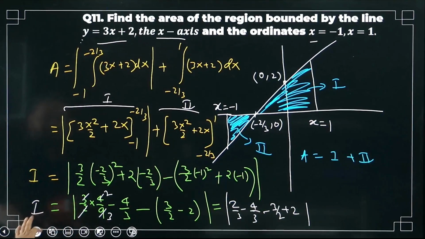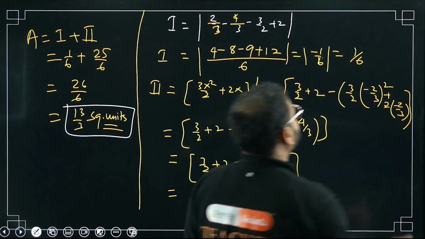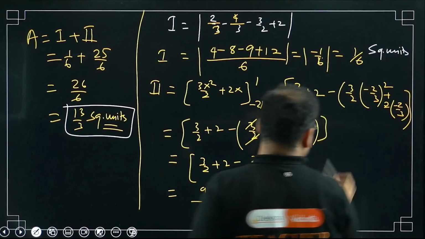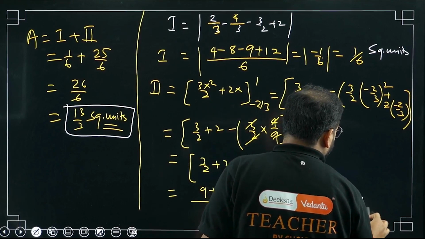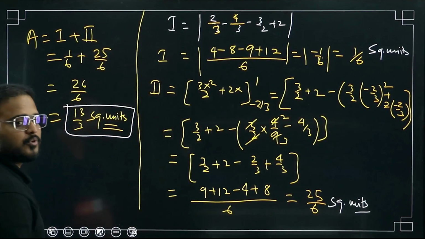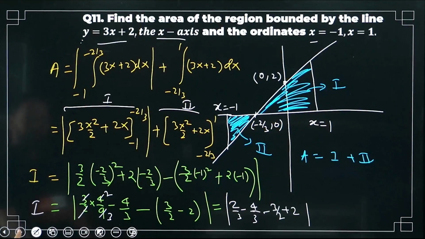Please check. Part 1 I've solved over here. Part 1 I got the answer for the area as 1 by 6 square units. Please check. 1 by 6 square units. And this I got as 25 by 6, again square units. Final answer is coming as 13 by 3 square units after adding both of them, 1 and 2. Have a look once again here.